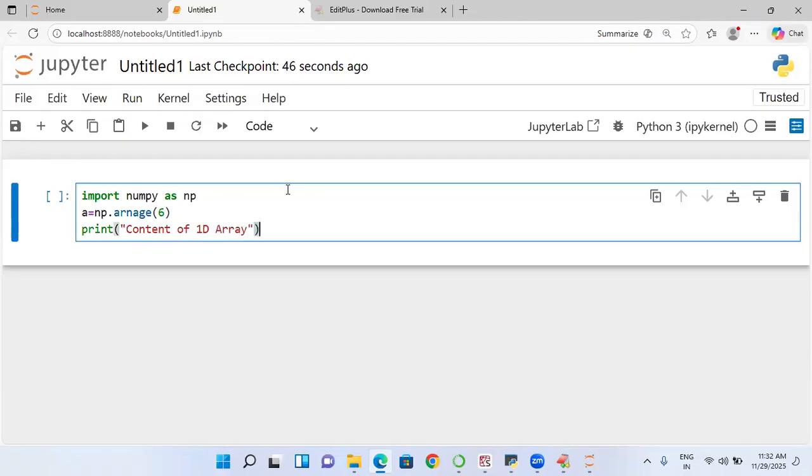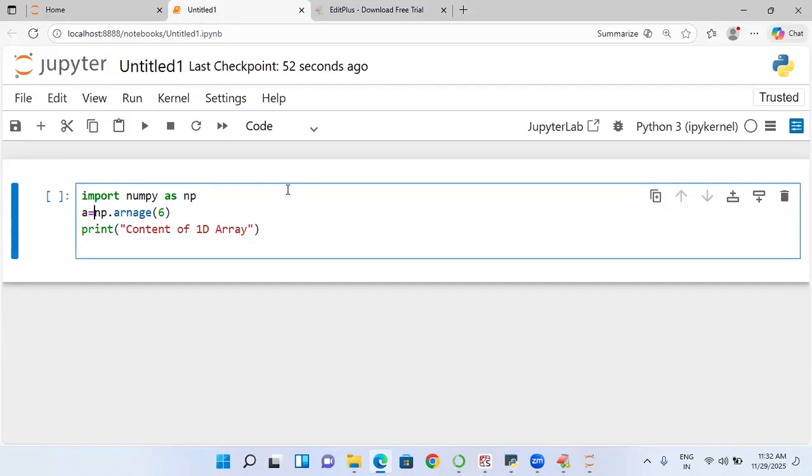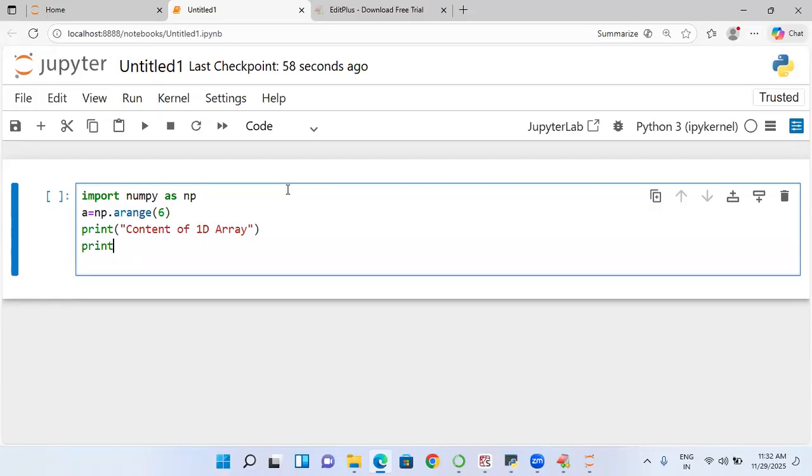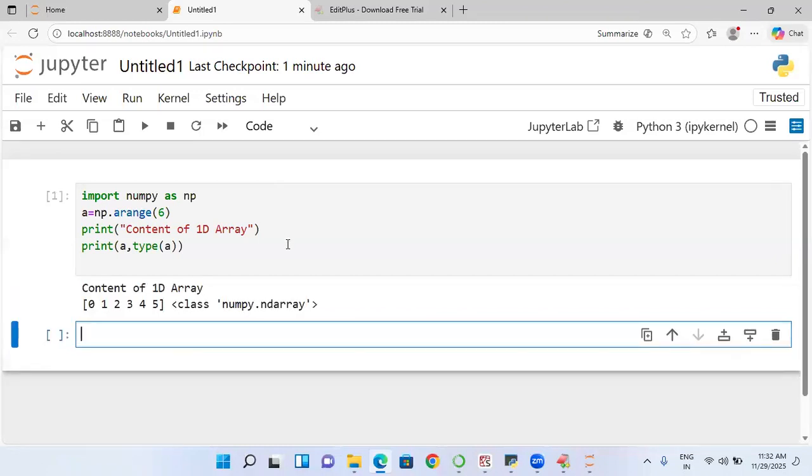I'll print a and the type of a. That is natural, you already know this. So this is the output we get.